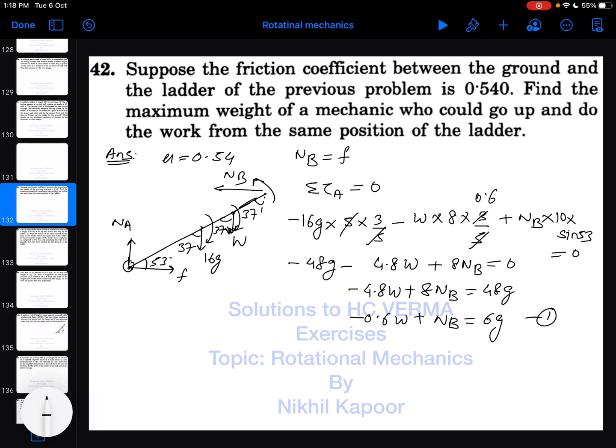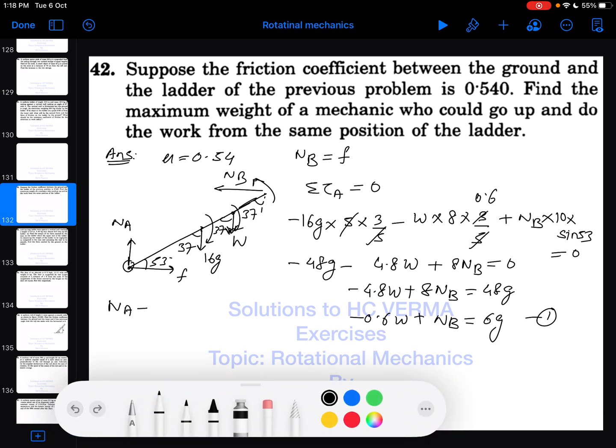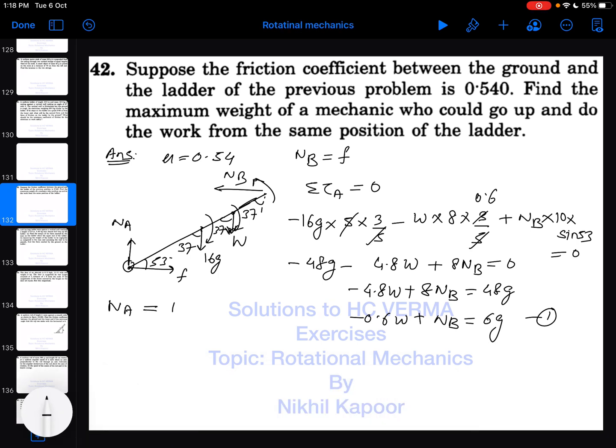Now total force acting up must be equal to down. So NA must be equal to 16G plus W, and NB is equal to frictional force. As we know very well, the frictional force is nothing but mu into NA, that is the limiting friction, 0.54 into NA, as well as frictional force is equal to NB because total force acting right must be equal to left. That is equation 2 and that is equation 3.